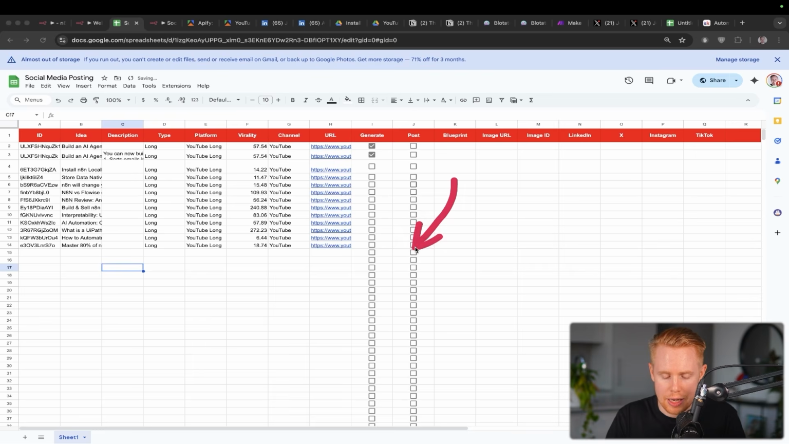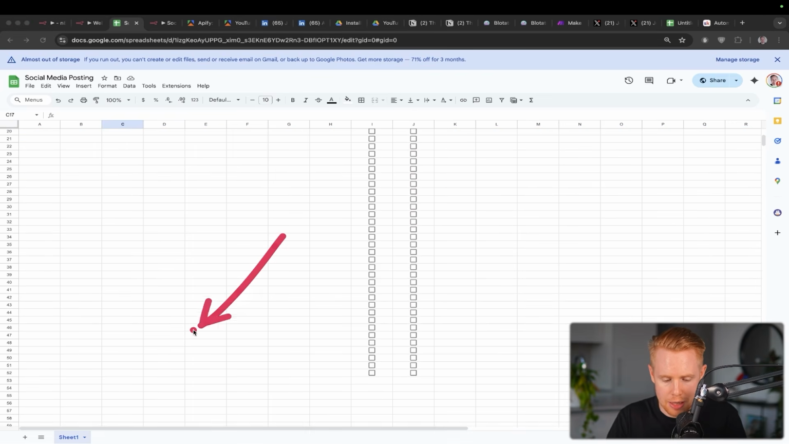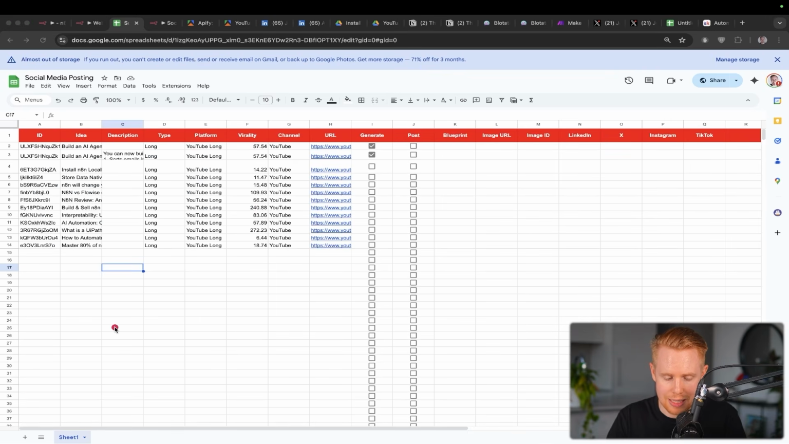If you don't do that, the results from the Apify web scraper are going to be loaded in at the bottom of the sheet after all of these checkboxes. So if you want it to be nice and organized, just make sure you remove the false there.